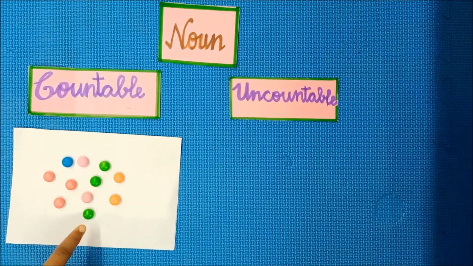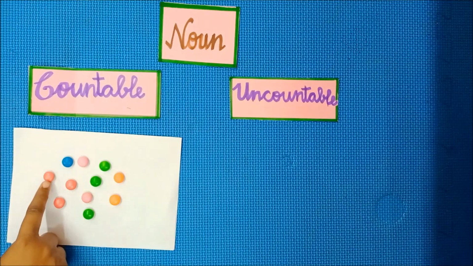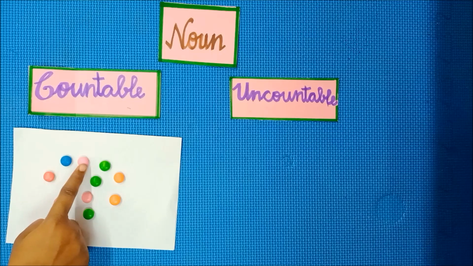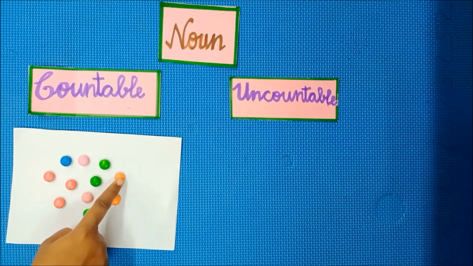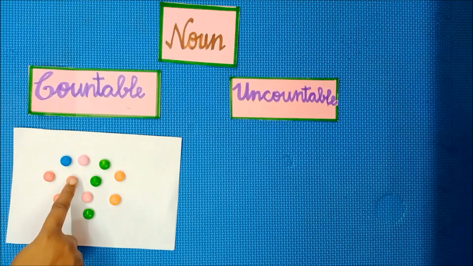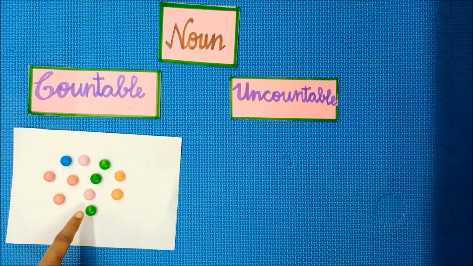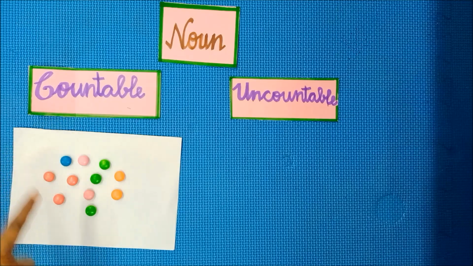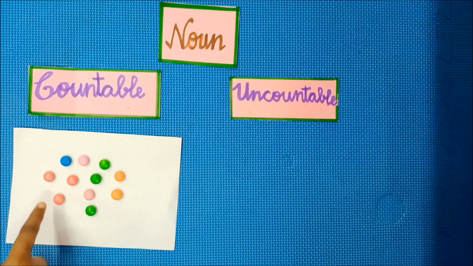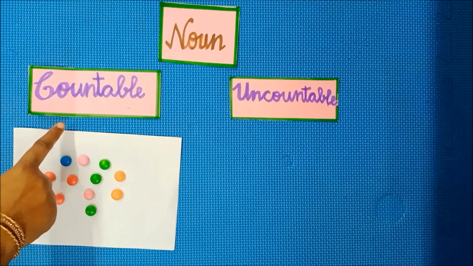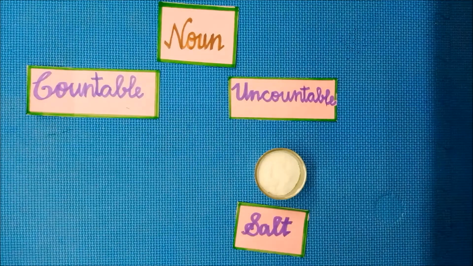Ma, what is it? It is gems. Can we count the gems? 1, 2, 3, 4, 5, 6, 7, 8, 9, 10, 11. How many gems do I have? 11 gems. We can count the gems. So it is countable. Countable nouns are easy to count. We can count the gems easily. So it is a countable noun.